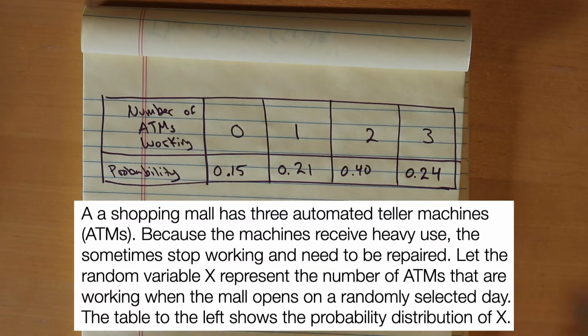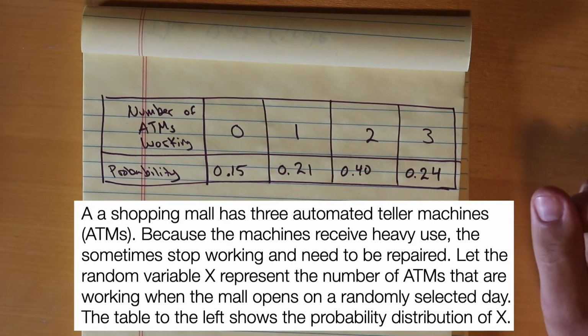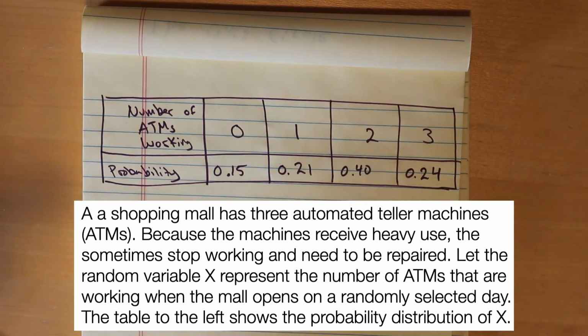A shopping mall has 3 automated teller machines, ATMs. Hey, just a friendly reminder, don't say ATM machine, because you're saying automated teller machine. So you can just call it an ATM. Because the machines receive heavy use, they sometimes stop working and need to be repaired. Oh, I'm sorry for the typos, holy smokes.